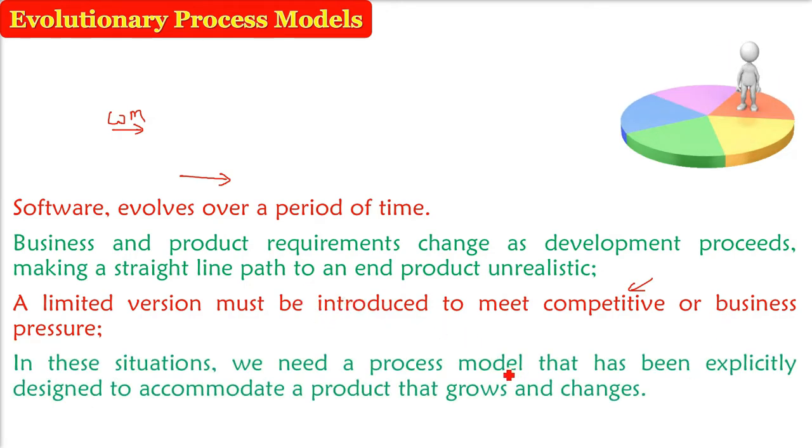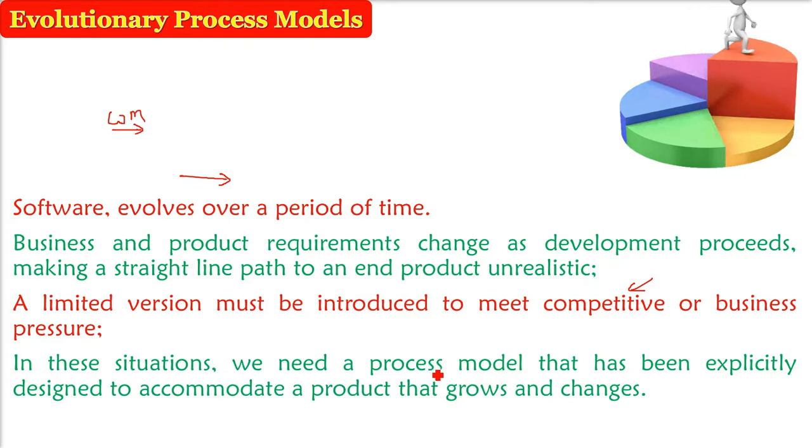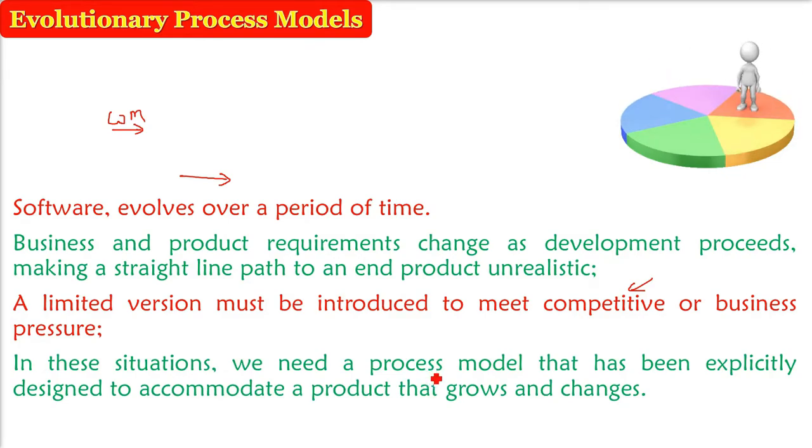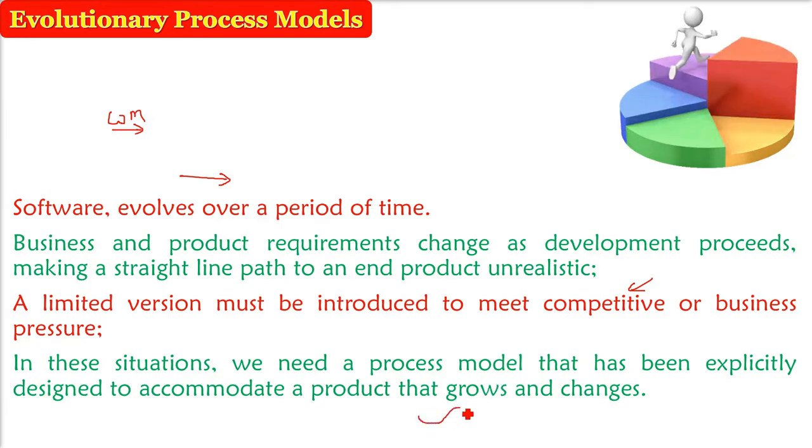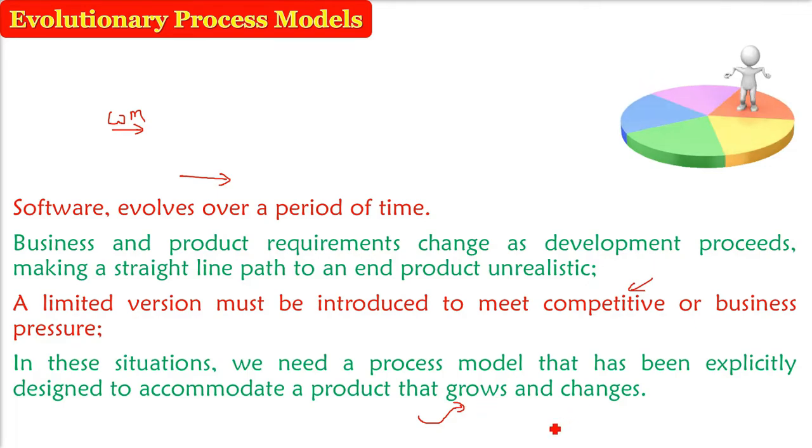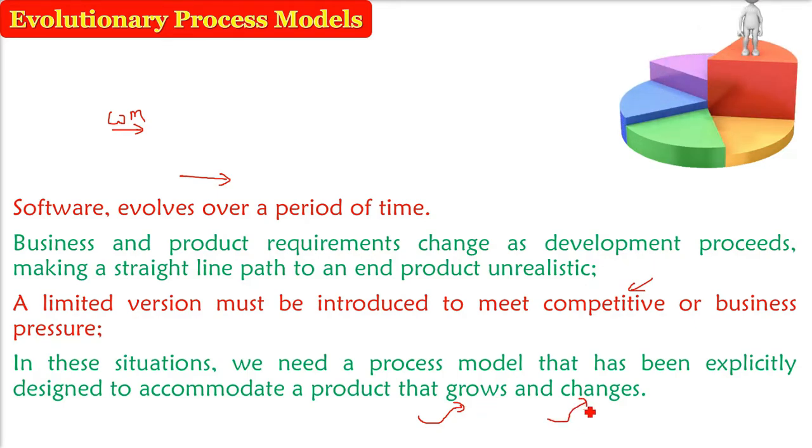In this kind of situation, we need a SDLC or a process model that has been designed to accommodate, incorporate the change, the growing nature of the product and the business needs of your customer.